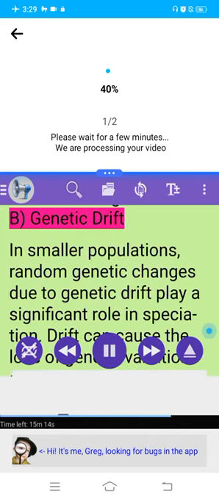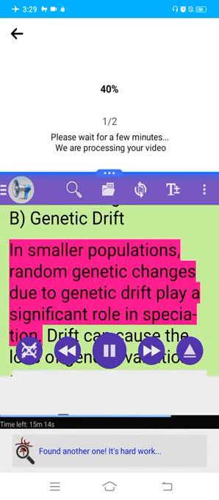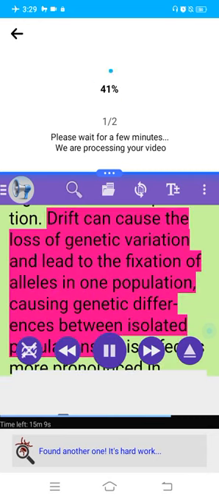B. Genetic drift. In smaller populations, random genetic changes due to genetic drift play a significant role in speciation. Drift can cause the loss of genetic variation and lead to the fixation of alleles in one population, causing genetic differences between isolated populations.